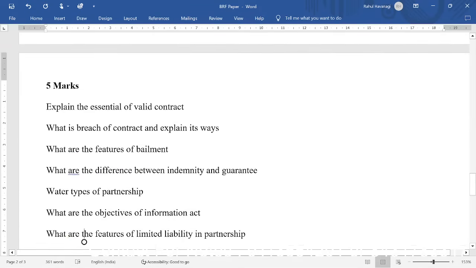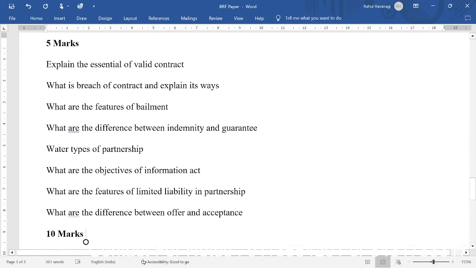For 5 marks, explain the essential of valid contract. What is the breach of contract and explain its ways. What are the features of bailment? What are the difference between indemnity and guarantee? What are the types of partnership?